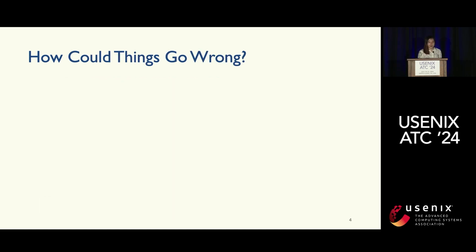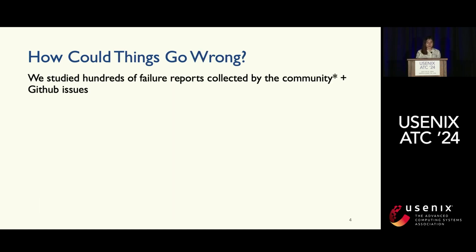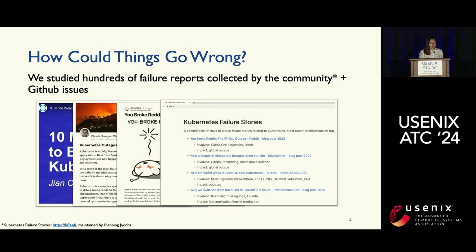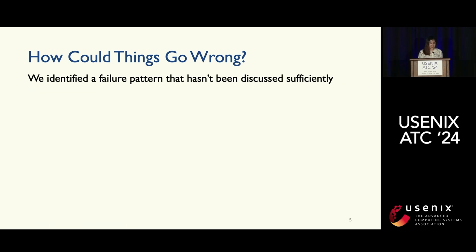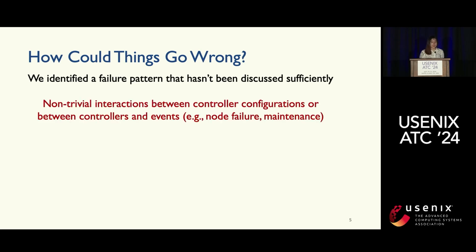So how could things go wrong? We studied hundreds of failure reports collected by communities and also GitHub issues. There are many different kinds of issues, like DNS issues, Linux kernel issues, and configuration syntax problems. Among all these issues, we identified a failure pattern that hasn't been discussed sufficiently before, which is caused by non-trivial interactions between controller configurations, or between controllers and events. Events here can include things like node failures or maintenance.